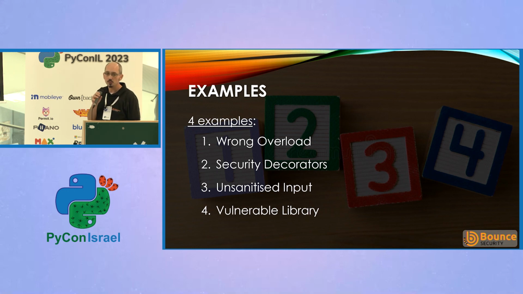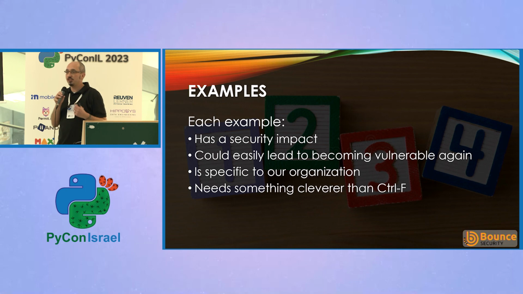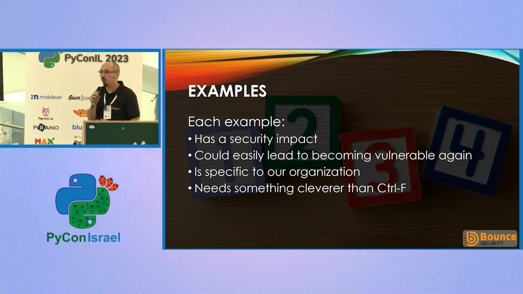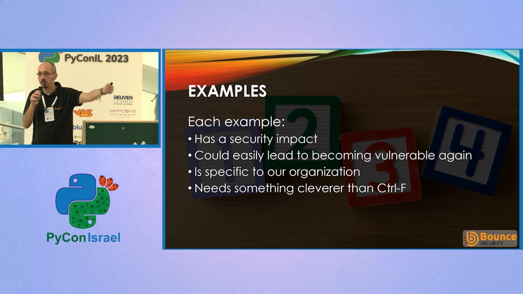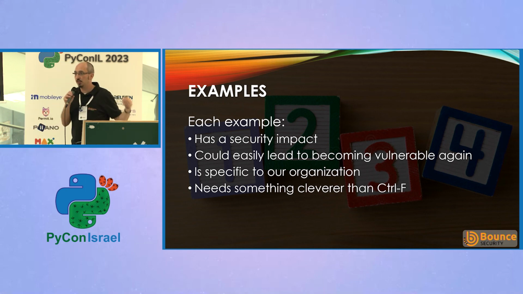So what each of these examples has in common is that each example is going to show some sort of vulnerability, something that's going to have a security impact in our application. One of the key parts here is that we could fix the vulnerability, but there's a very high risk that we might forget later on. We might add new code and forget to address this vulnerability there. We might end up making the same mistake again. So it's not enough just to make sure, okay, today we fixed this. We need to make sure that we're doing this all the way through.